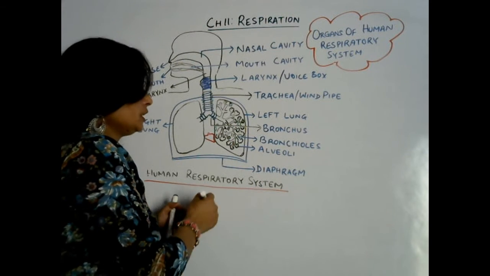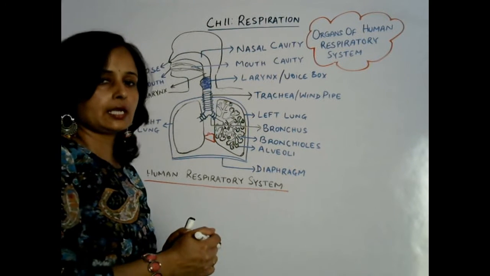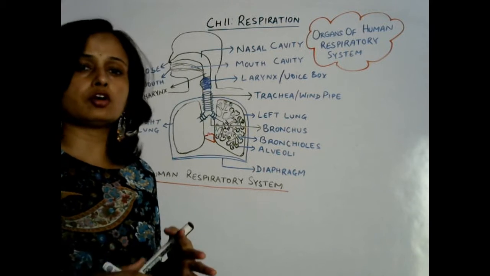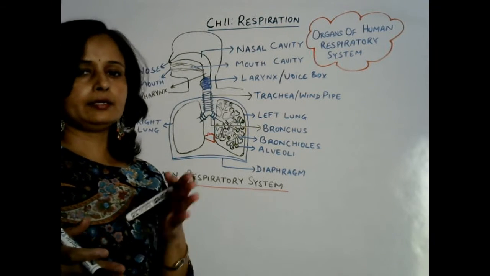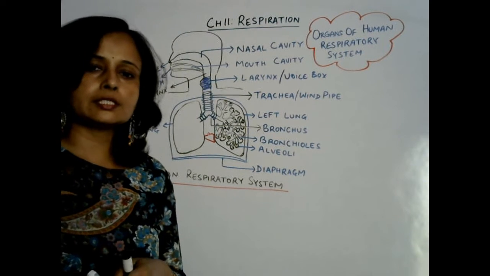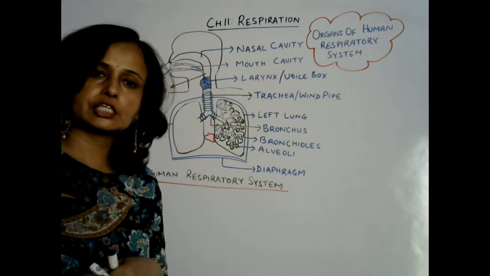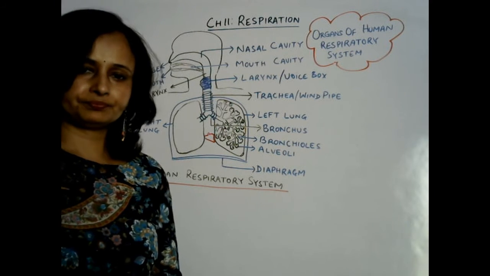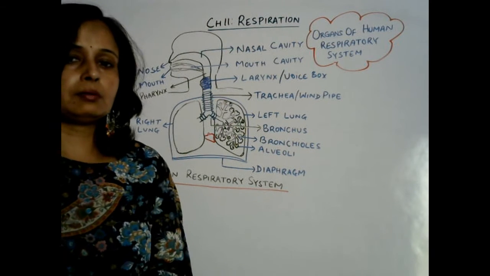So alveoli are the end point of bronchioles, and alveoli have lots of blood capillaries. When oxygen reaches the alveoli, the exchange of gases takes place there.